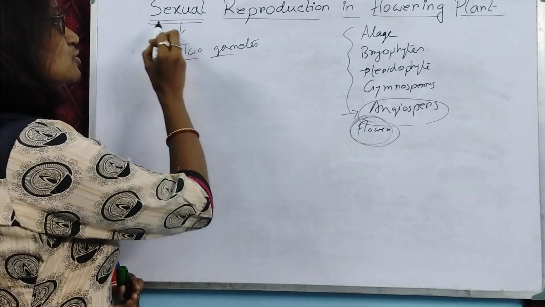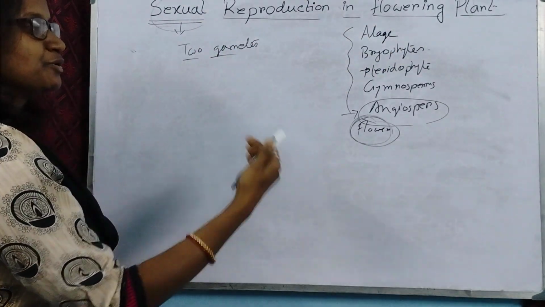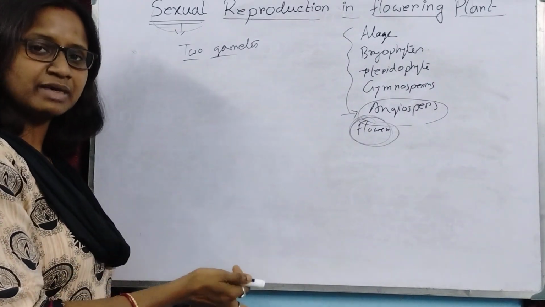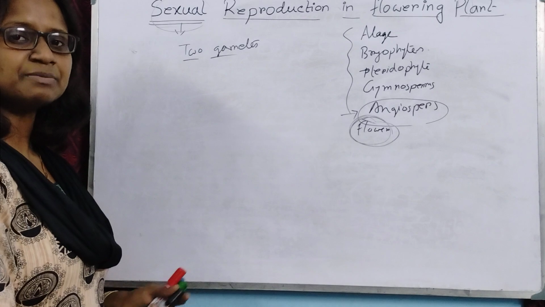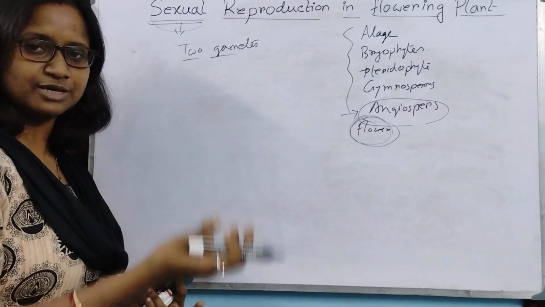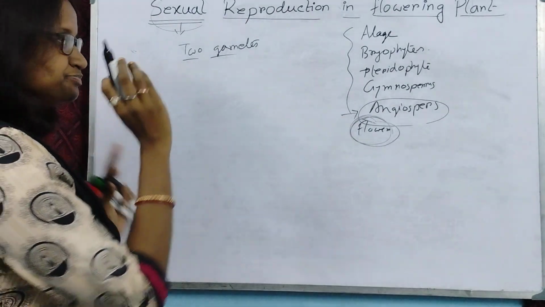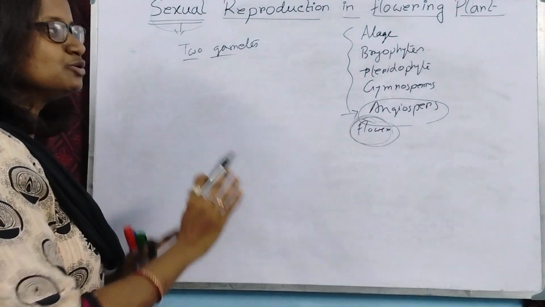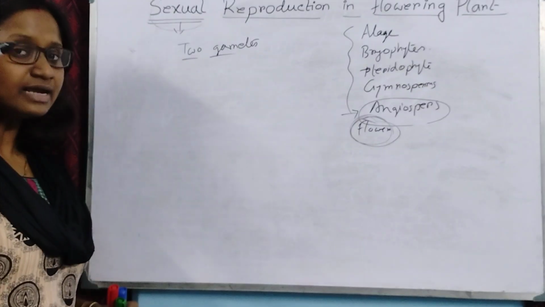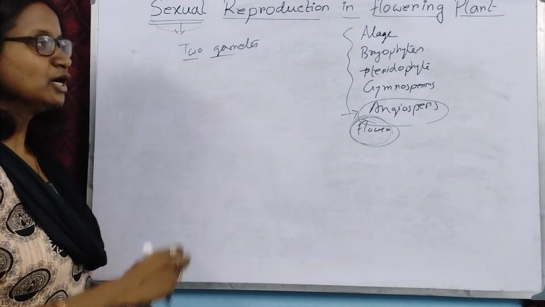Now, sexual reproduction in flowering plants means the flowering plant produces its respective gametes, male gametes and female gametes, and these two gametes get fused with each other to form a zygote. The main aim of this chapter is to establish how these gametes are formed and how fertilization takes place in flowering plants.